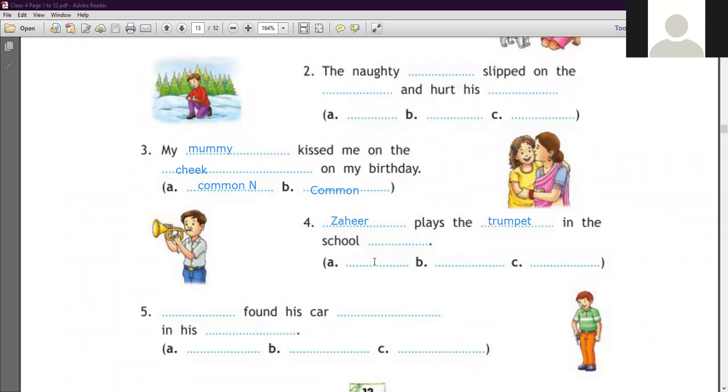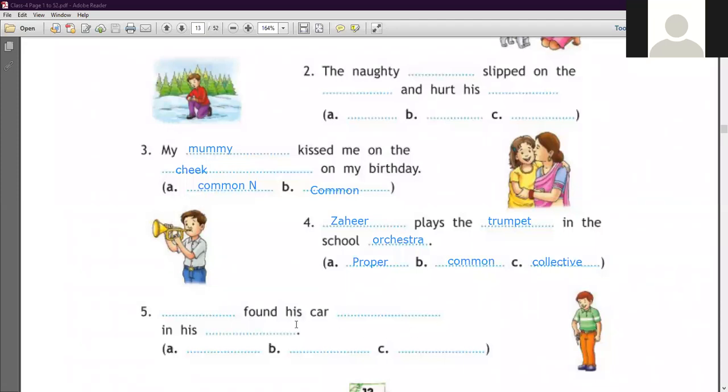Okay, now next one is here, in the school orchestra. Okay, you have to write ORCHESTRA. Clear? Number A, as you notice, is the name of a boy. Here we have to put as a proper noun. This is a proper noun. PROPER, proper noun. Next one is here, trumpet is a common noun. COMMON. And next one is orchestra, as you notice, a collective noun. COLLECTIVE. Okay, this is a collective noun.